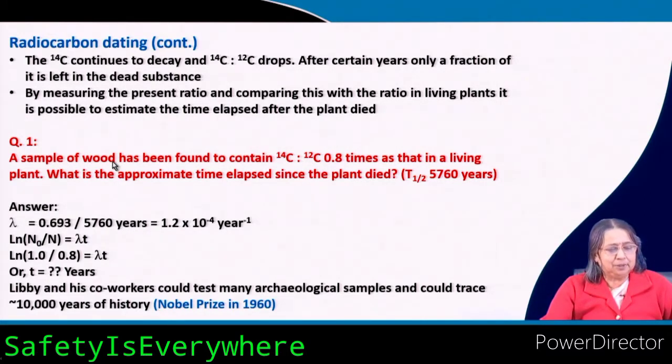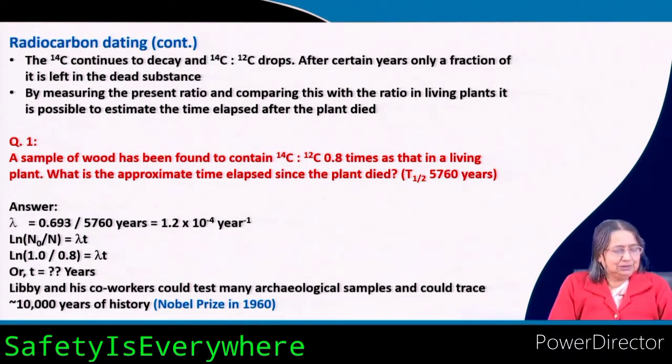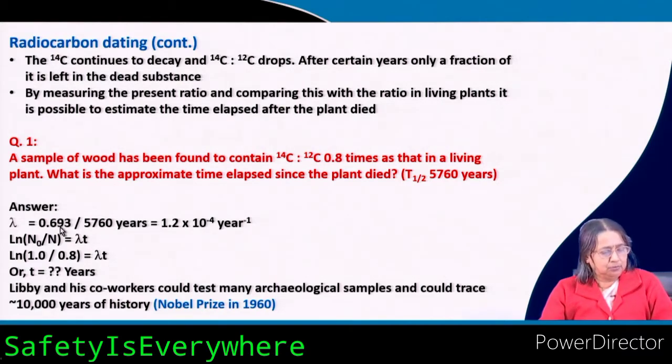What is the problem? A sample of wood has been found to contain C14 to C12 ratio that is 0.8 times that in a living plant. In a living plant, how much was there? Now it is 0.8 times of that. Okay. What is the approximate time elapsed since the plant died? T-half is 5760 years. Okay. So, lambda, you can find out, 0.693 by T-half, that is the lambda, the decay constant.